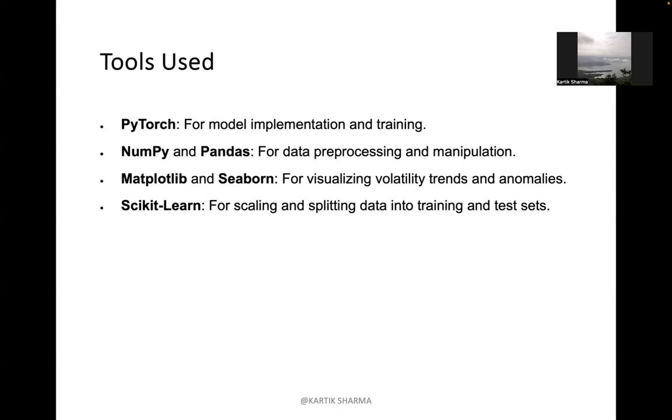Now, talking about Scikit-learn: it is open source, built on NumPy and SciPy. It is used in many big organizations, such as JP Morgan and Evernote, and it's easy to develop with. Basically, they use it for scaling and splitting the data into test and training data sets.